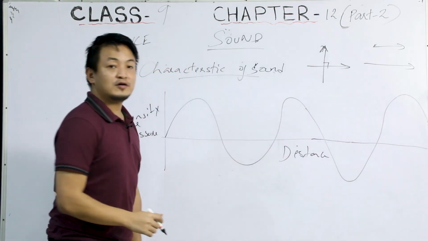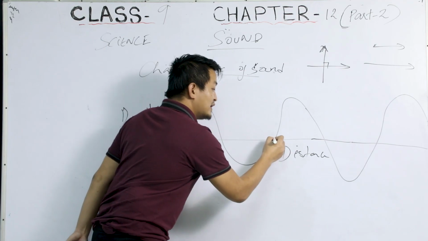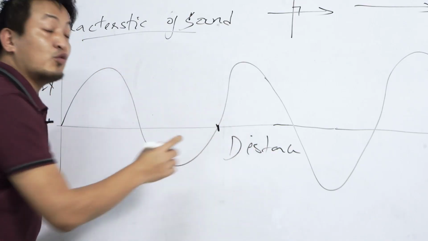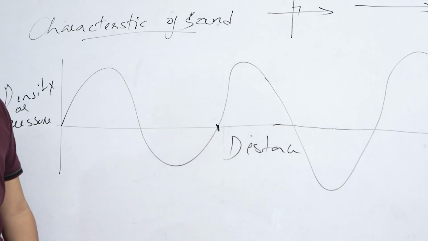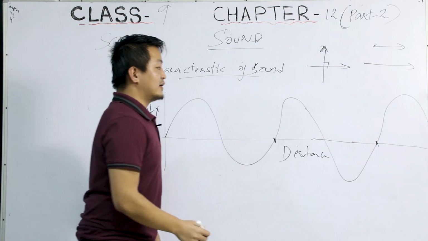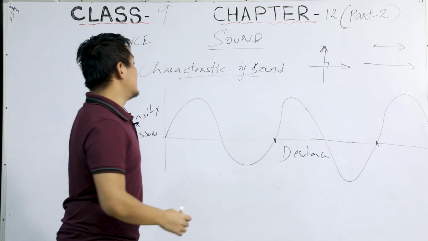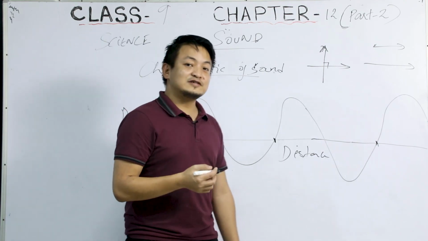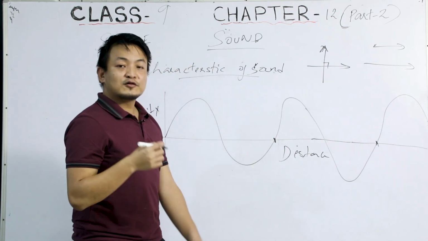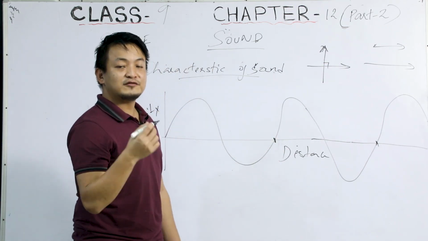Clear? To and fro. Now students, up till here is considered to be one oscillation, and up till here is considered to be another oscillation. In the last class we discussed compression and rarefaction.